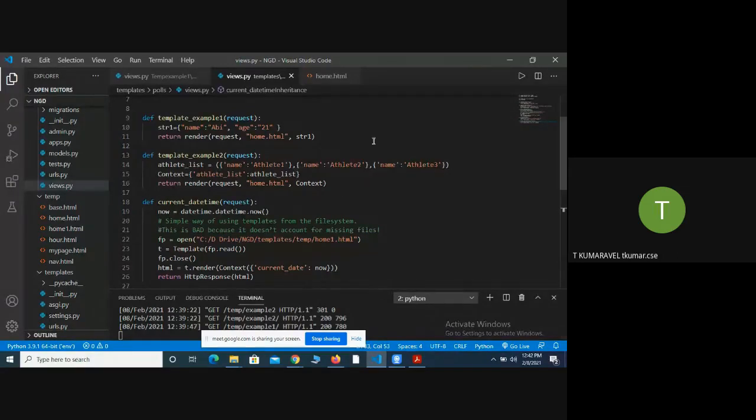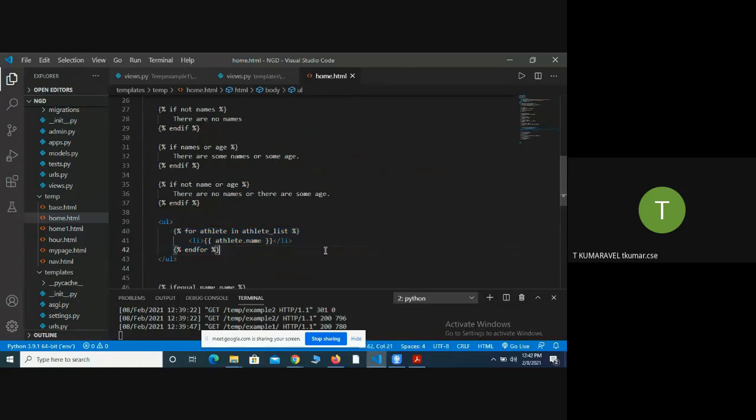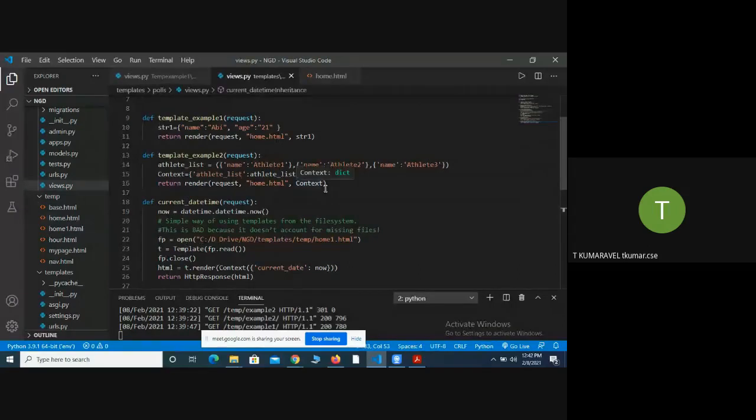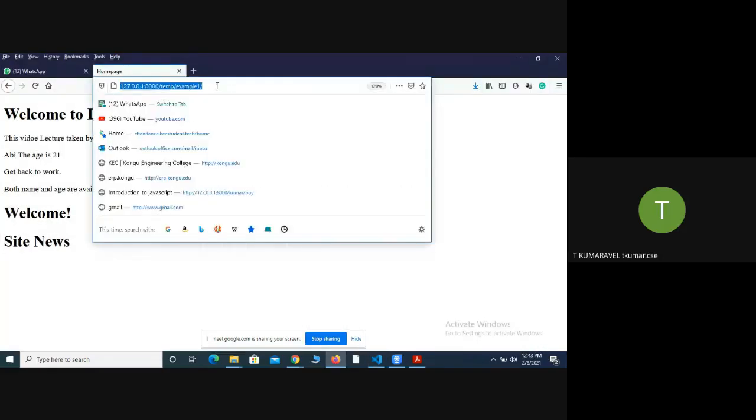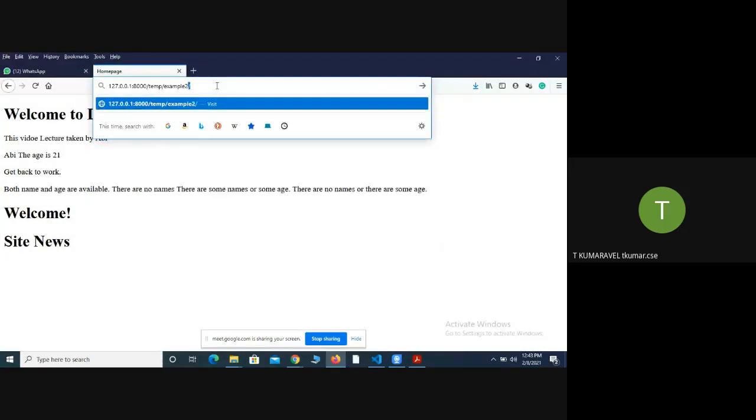So it goes to home.html. Look at the dictionary, athlete list. It keeps on fetching the value from that dictionary. I'm fetching the value in this format: dictionary name followed by the respective key. So it will fetch the respective value from the dictionary. I will show the output, and you will get a better understanding. So this is example number 2.